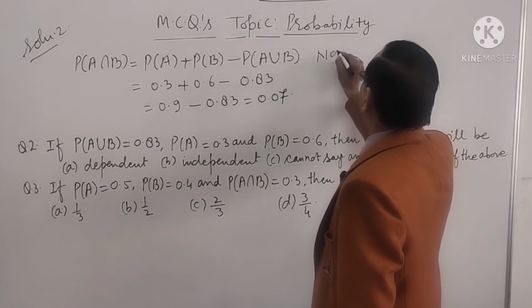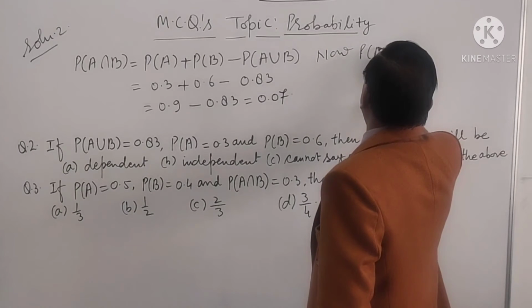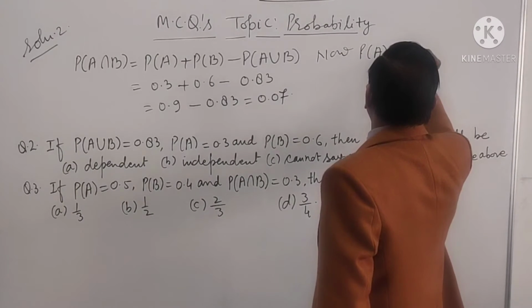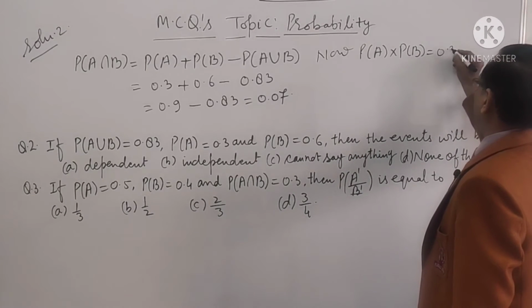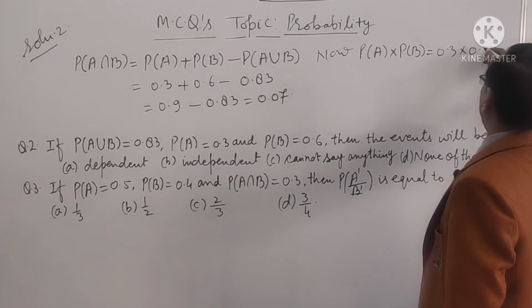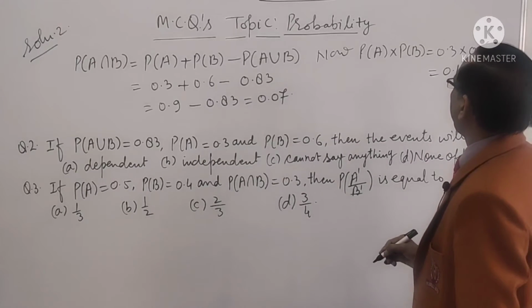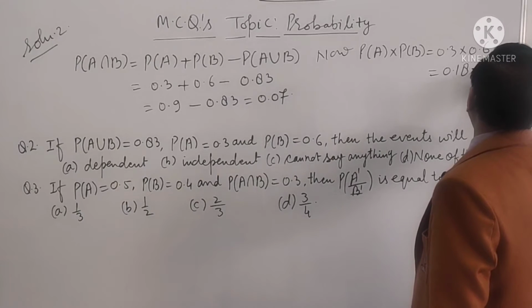Now, P(A) into P(B) is 0.3 into 0.6, which is 0.18. Now, this is not equal to P(A intersection B).